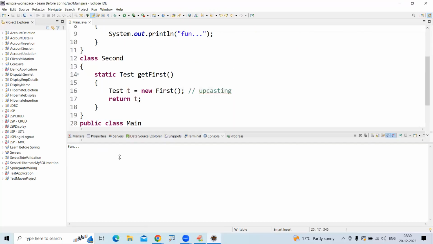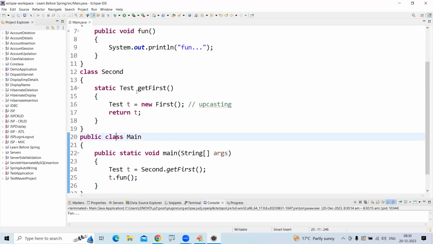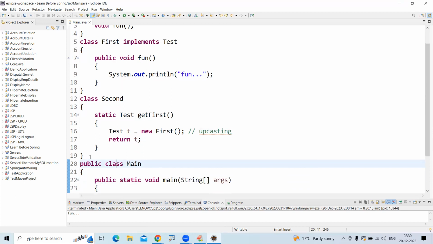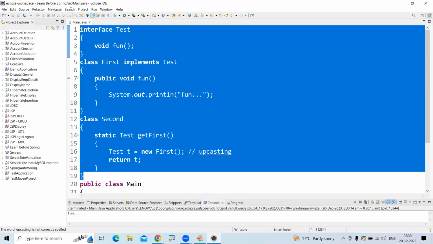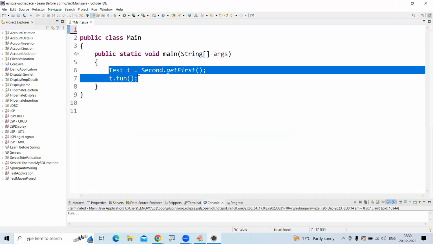Okay. Now, in the same way, the method is taking an interface. See, let me explain one example with the help of this. Suppose I'm removing this one.